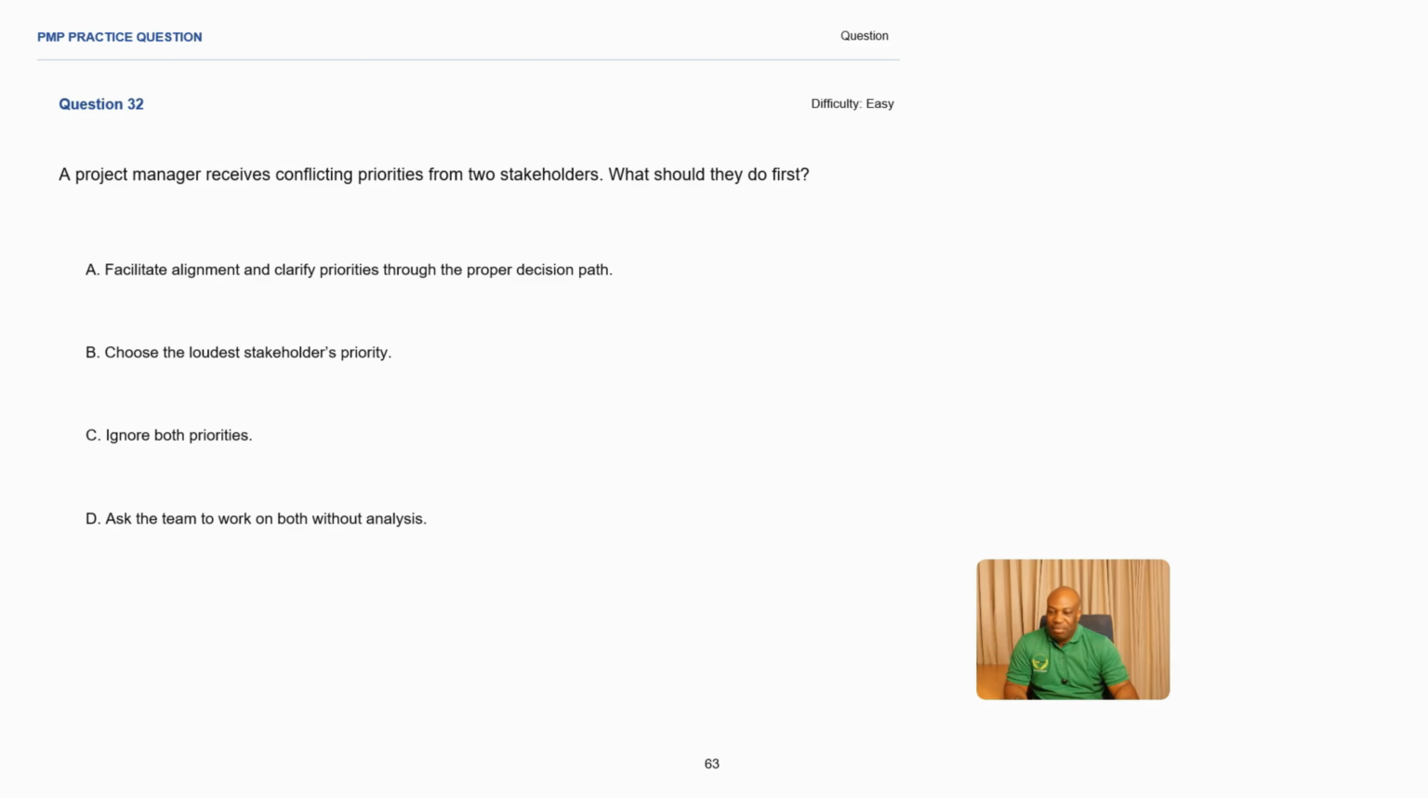Right, practice question number 32. A project manager receives conflicting priorities from two stakeholders. What should they do first? So the word first is there. Once you see the word first, it means you need to get more information before you actually act, which means review, evaluate, analyze, and so on. So what is our problem statement? A project manager is receiving conflicting priorities from two stakeholders. So let's go through the answers now.